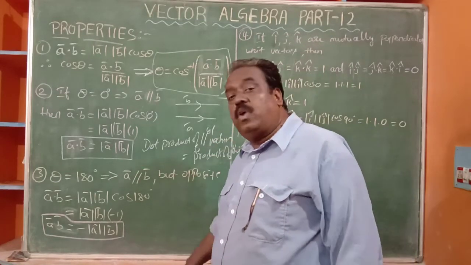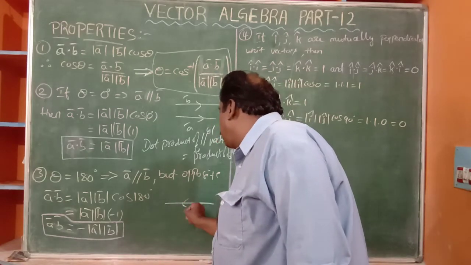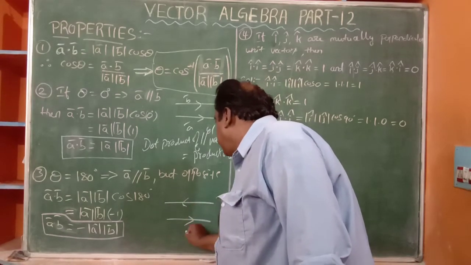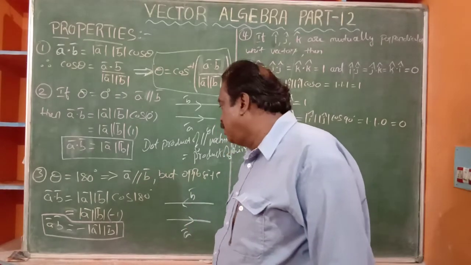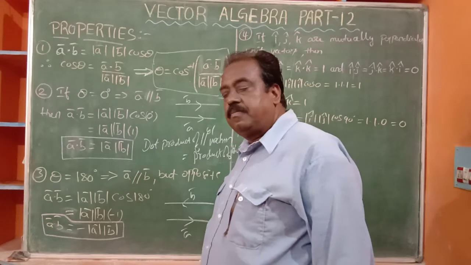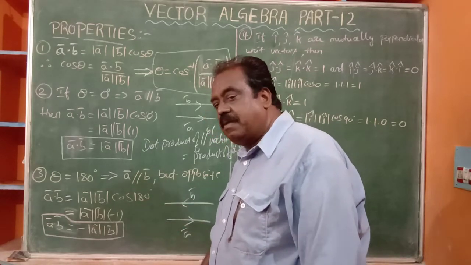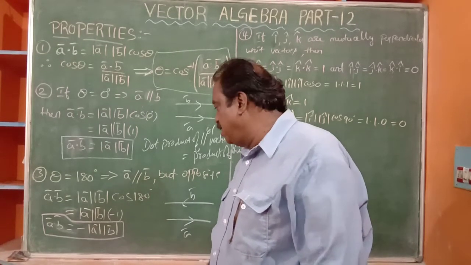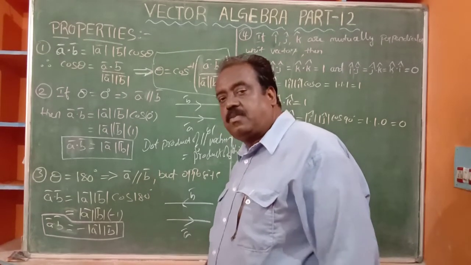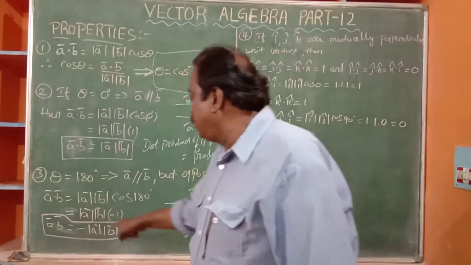And the third one. If theta is 180 degrees, suppose you see that it is A bar and it is B bar in the opposite direction. Vectors are in opposite directions. Then mod A bar mod B bar cos 180, and cos 180 means minus 1, as we know from trigonometry. Minus 1 times anything is a minus.